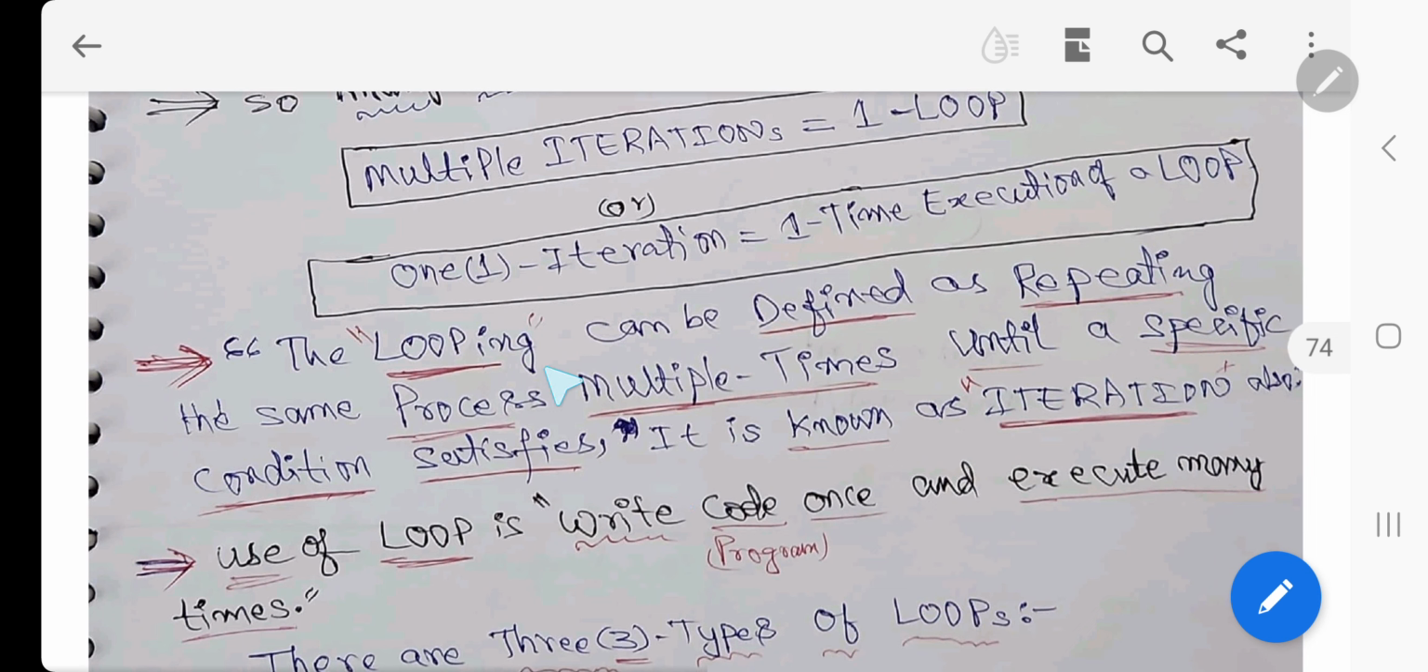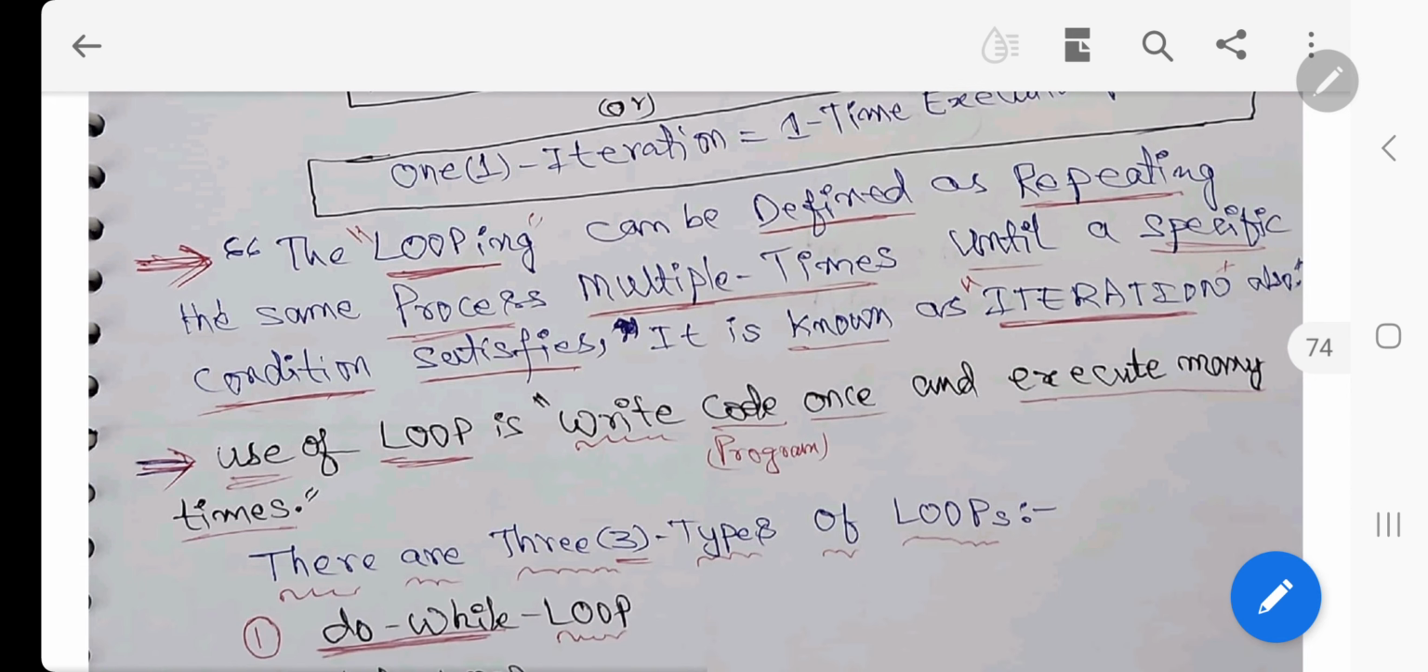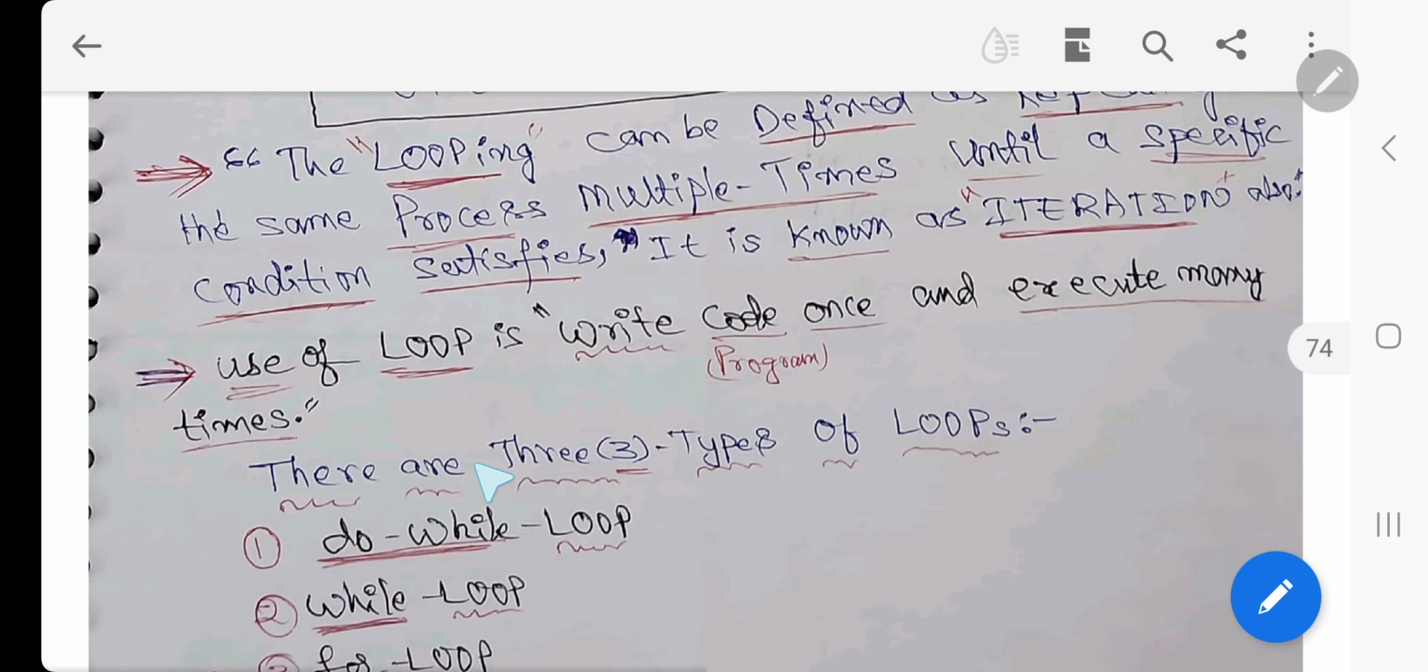Looping can be defined as repeating the same process multiple times until a specific condition is satisfied. This is a theory definition. I told you for every topic there will be a definition, a generic syntax and example syntax, then a program. Then we design software in software companies. Using a loop, write a code once and execute many times. You can write this also.